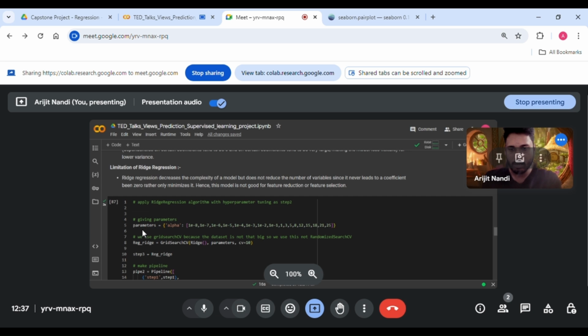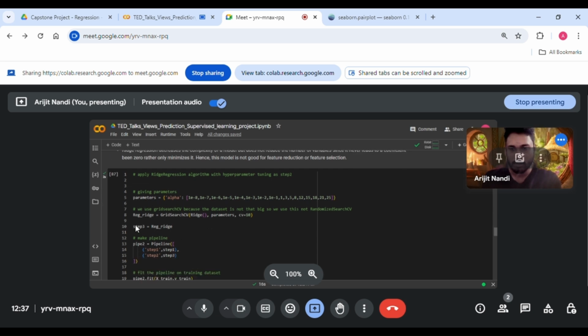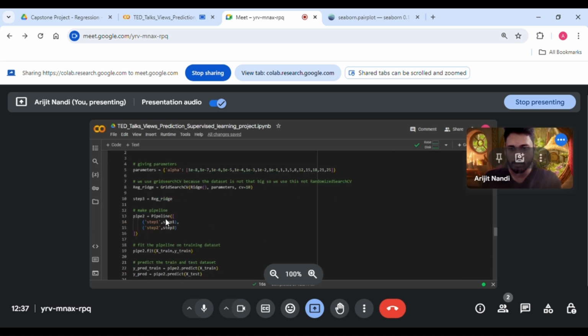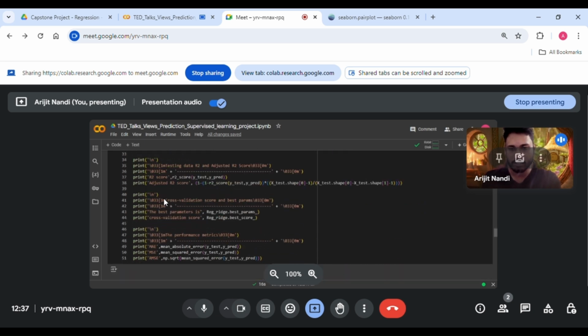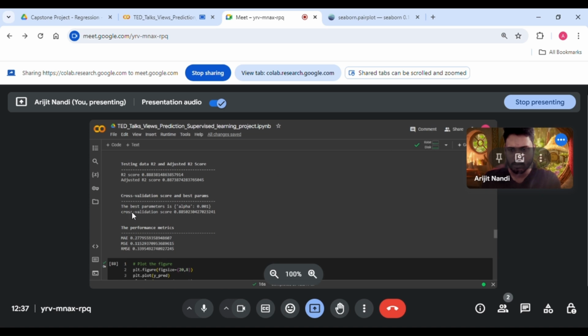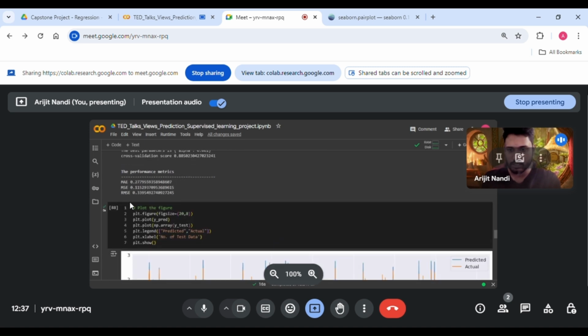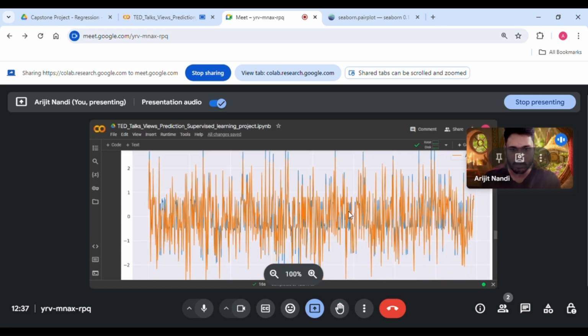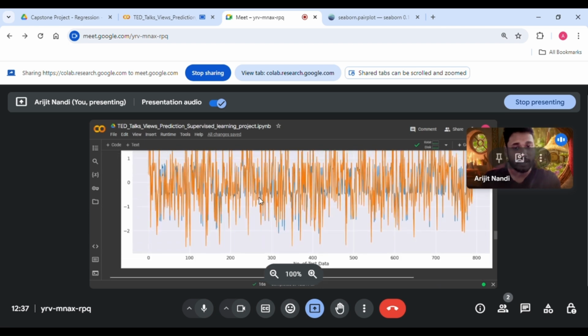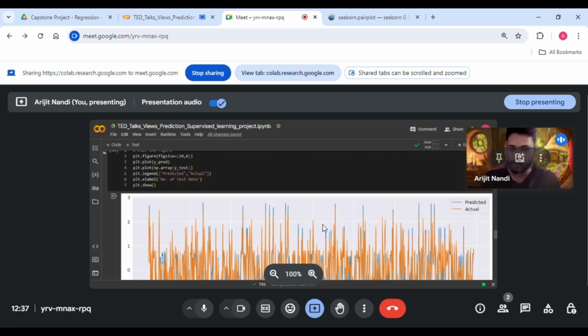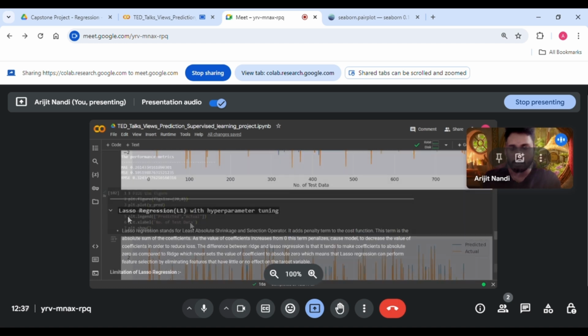So now I've set the parameters, then grid search, then in step 3 I call this regression, and I've set the pipeline, and you can see we have got a score, that is the cross validation score of 88%, and the adjusted R2 score of 88.7, and you can see the MAE, MSE, and RMSE, and the predicted graph. The blue line indicates the predicted one, and the yellow or orange line indicates the actual one.